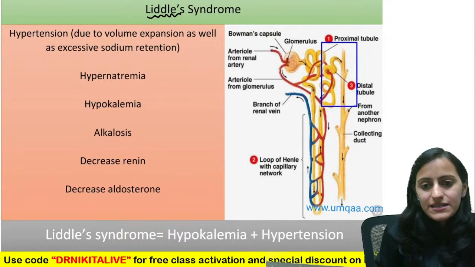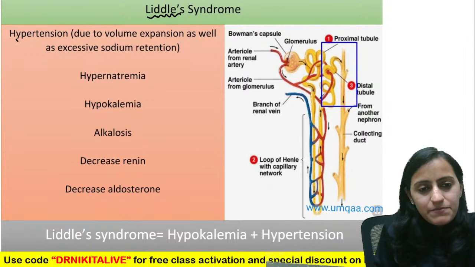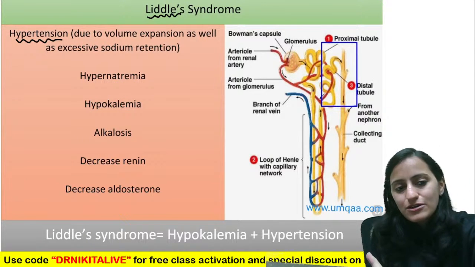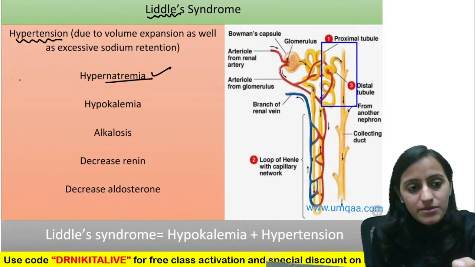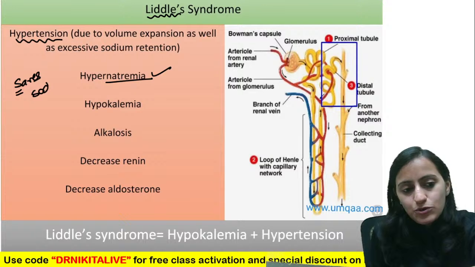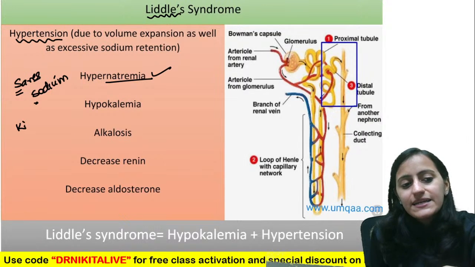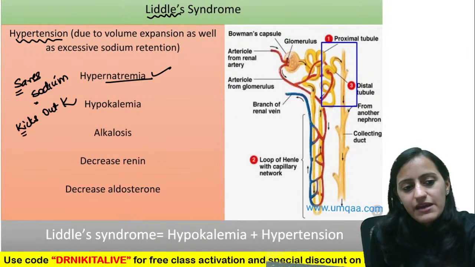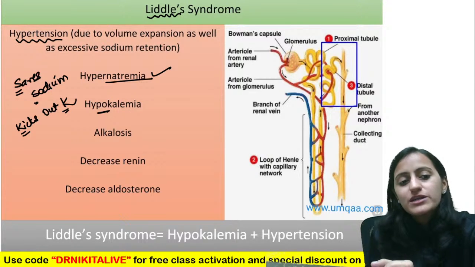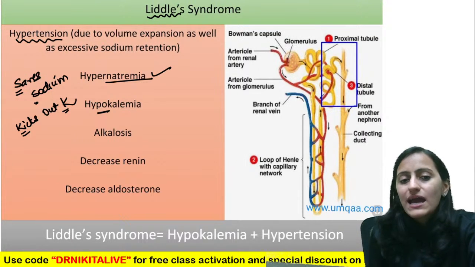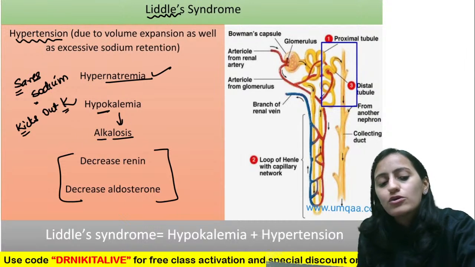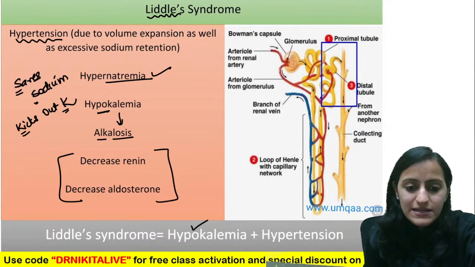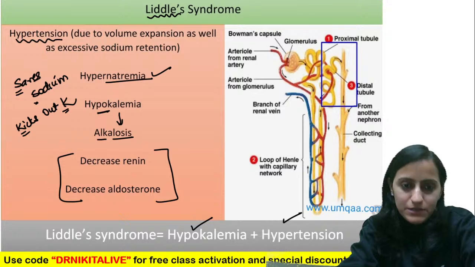So look at this one. Liddle's, basically what we said: there will be hypertension because it is like aldosterone. Hypernatremia because it is like aldosterone. Aldosterone, remember, saves the sodium, S for S. It kicks out potassium, K for K. So it causes hypokalemia. Hypokalemia, all K loss, alkalosis. Because it's like increased aldosterone, there is negative feedback, so low renin, low aldosterone is what we will see. Remember, Liddle's is hypokalemia with hypertension.